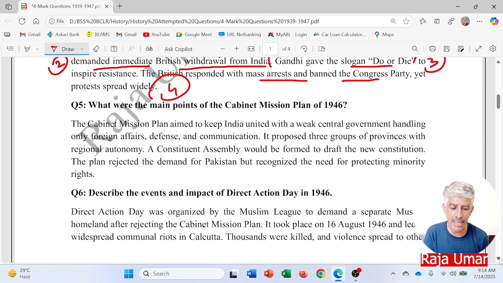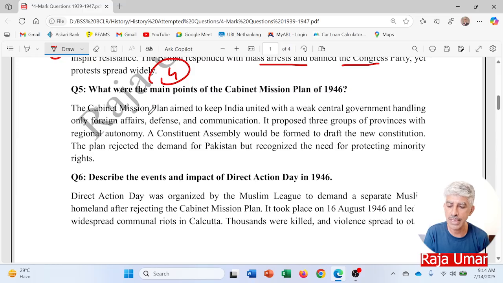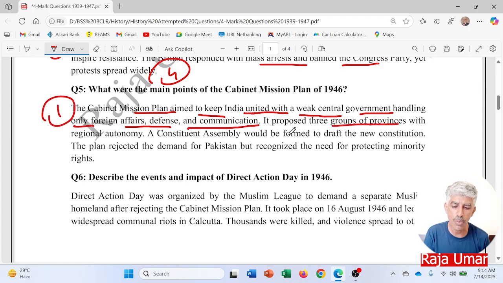What were the main points of the Cabinet Mission Plan of 1946? The Cabinet Mission Plan aimed to keep India united with a weak central government handling only foreign affairs, defense, and communication. Proposed by the Cabinet Mission. Point number one. It proposed 3 groups of provinces with regional autonomy.